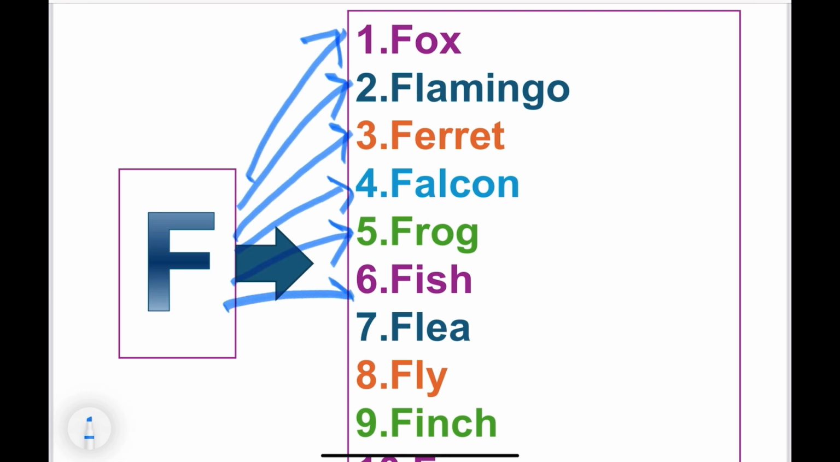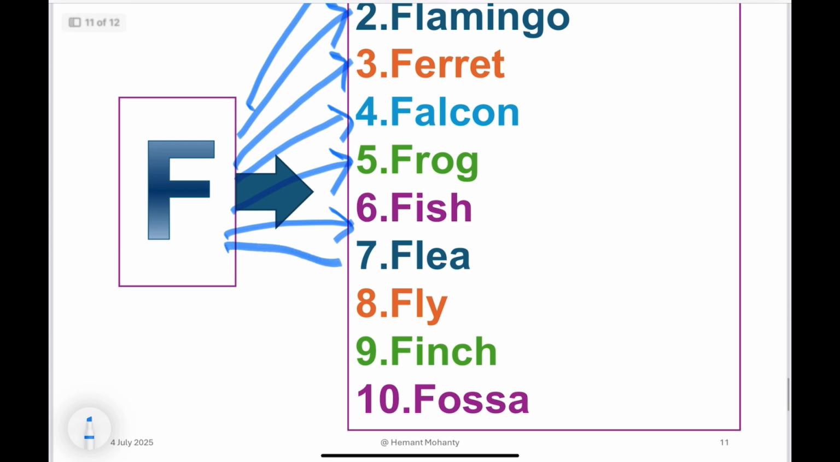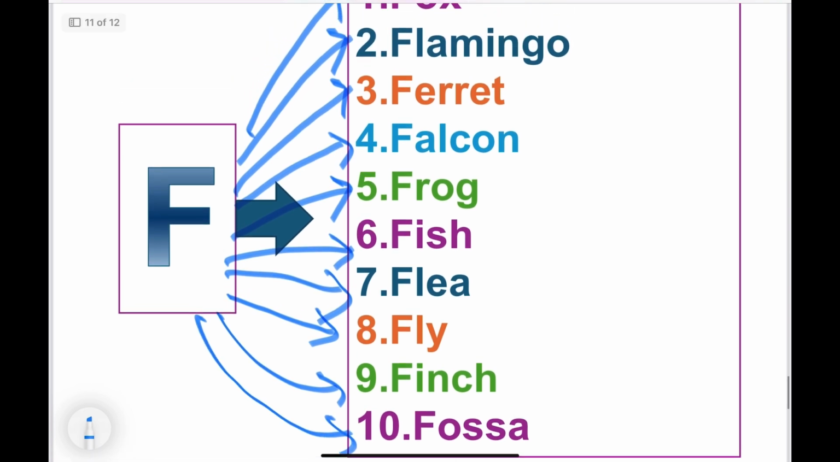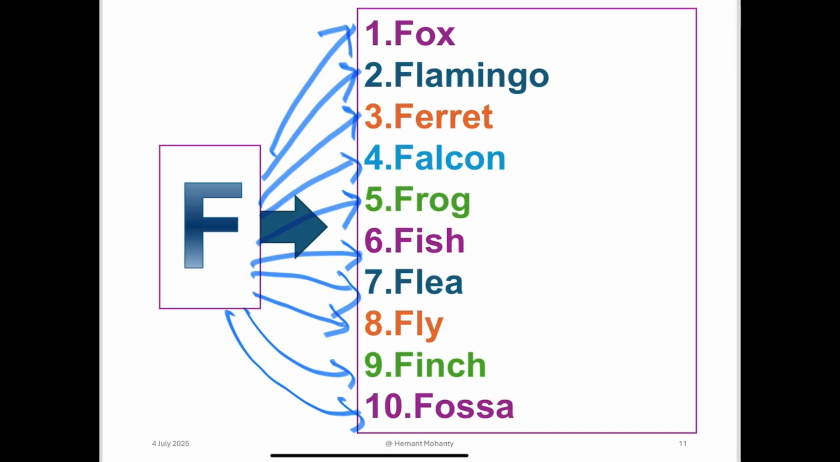F for fish. Fish. F for flea. Flea. F for fly. Fly. F for finch. Finch. F for fossa. Fossa. These are 10 animals starting with F.